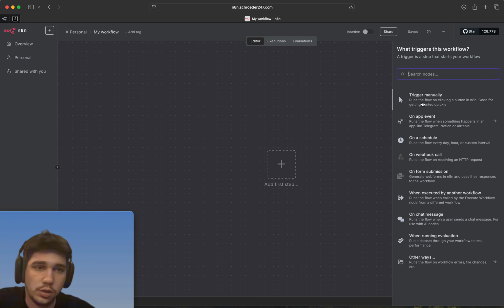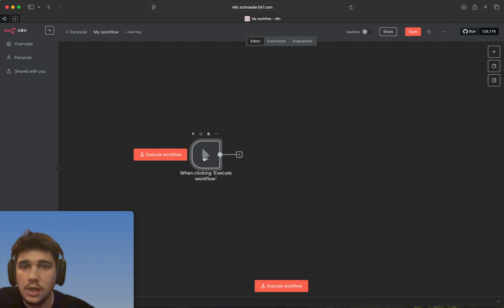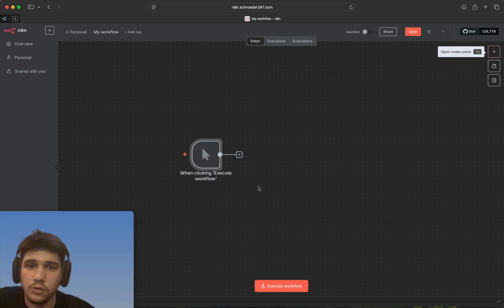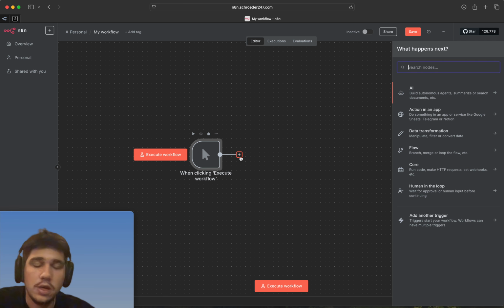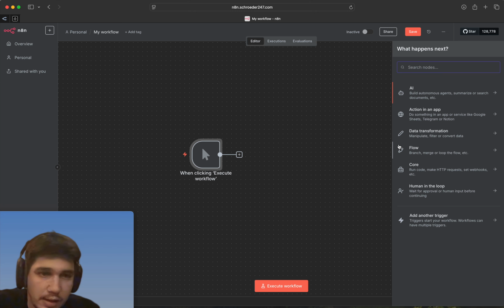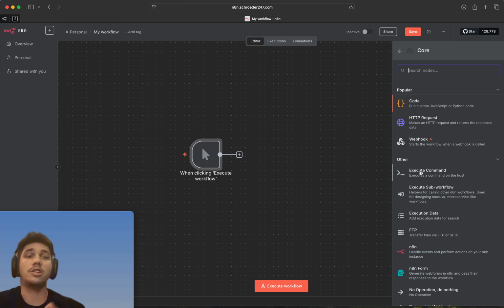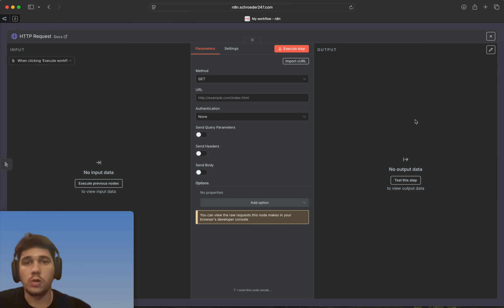First things first, we're going to do the trigger. Like I said, it's just going to be a manual trigger so we can execute the workflow ourselves rather than using a schedule trigger and having to wait until that specific time. The second step is the HTTP request. This node is going to scrape the website that you give it, get the quote that we want, and put it in our output.